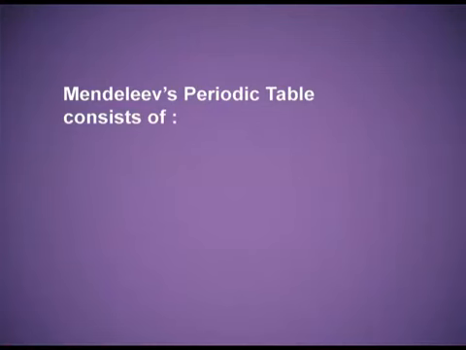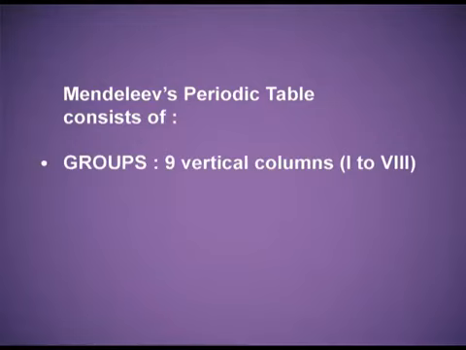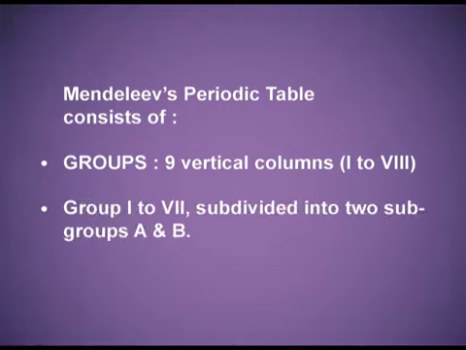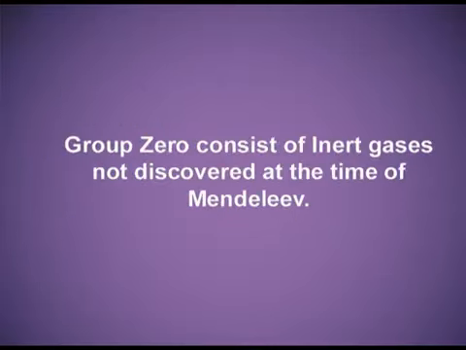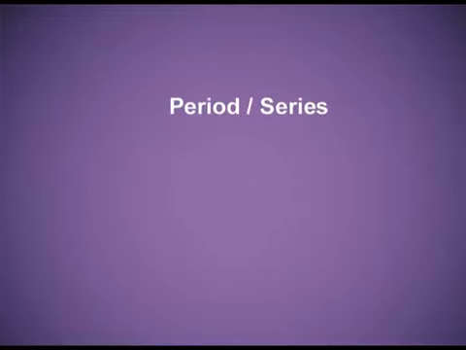Mendeleev's periodic table. It consists of groups. There were 9 vertical columns, from 1 to 8. Groups 1 to 7 were subdivided into 2 subgroups, A and B, and group 8 was divided into 3 sets, each with 3 elements. Group 0, which consisted of inert gases, was not discovered at the time of Mendeleev.